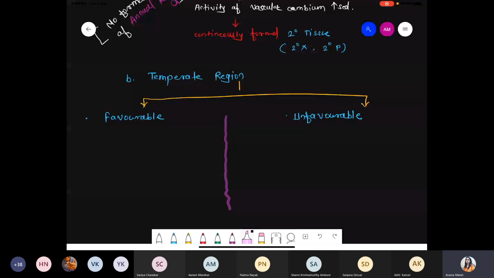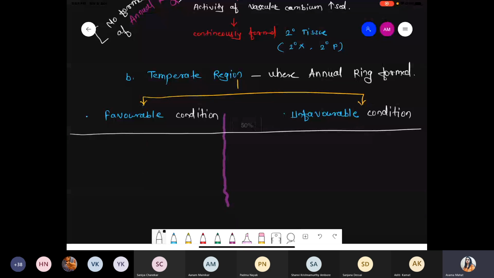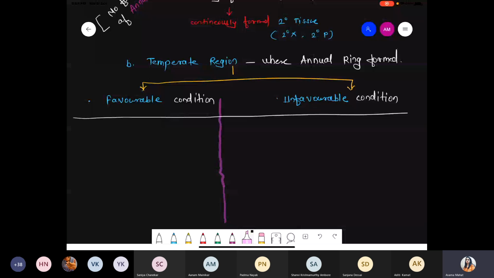So first of all, we try to understand the temperate region. These are the favorable regions where the annual ring gets formed. Okay, so quickly divide into two parts: favorable and unfavorable condition. Because in the temperate zone, you know very well, mostly cold environmental conditions are present. The spring season is very short, favorable conditions are very short. So on the basis of that, we are trying to understand how the temperate zone is responsible for formation of the annual ring.